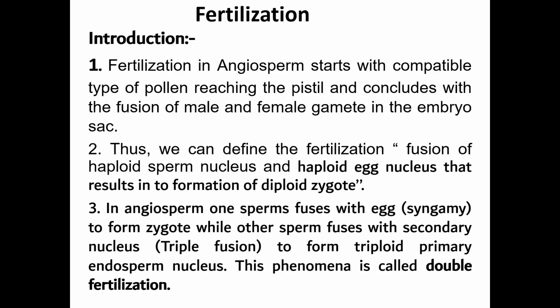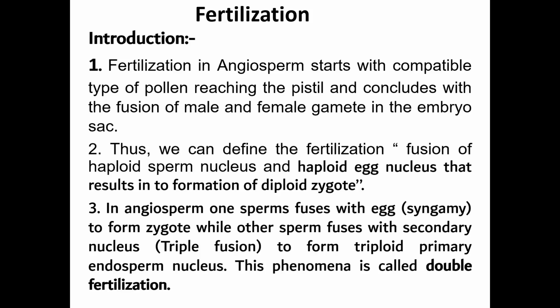Pollination is the process of transfer of pollen grains from an anther to the stigma of a flower. The pollen may be transferred from anthers to the stigma of the same flower or of different flowers. That means self-pollination or cross-pollination.